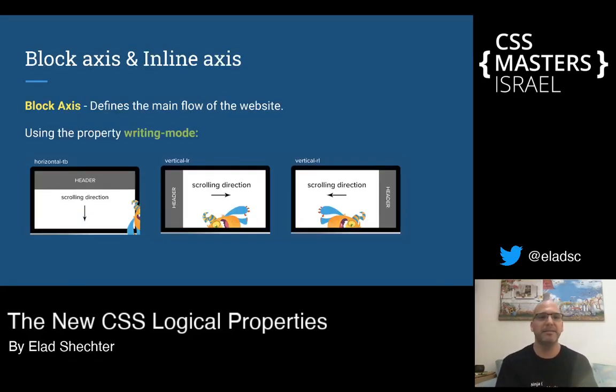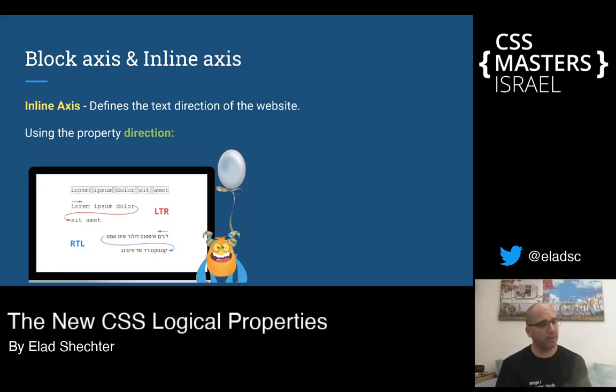To recap, to control the block axis, we have the writing mode with the three main values of horizontal top to bottom, vertical left to right, or vertical right to left. To control the inline axis, we have the direction property with the LTR value to write all the text from left to right, or to write all the text from right to left with the RTL value.